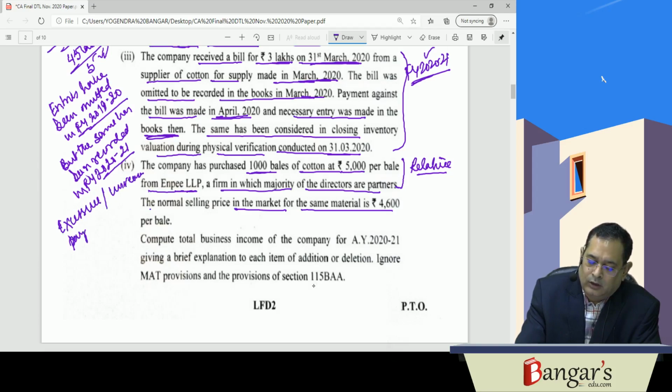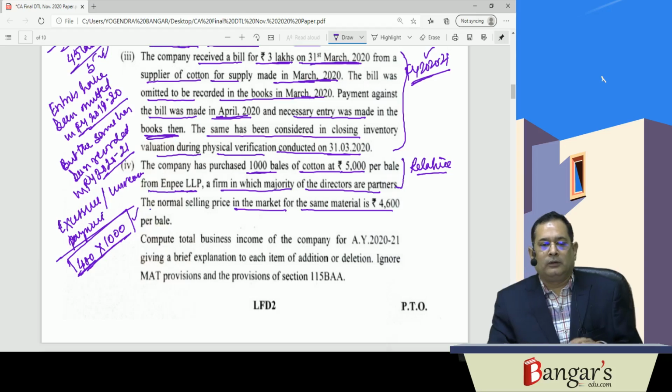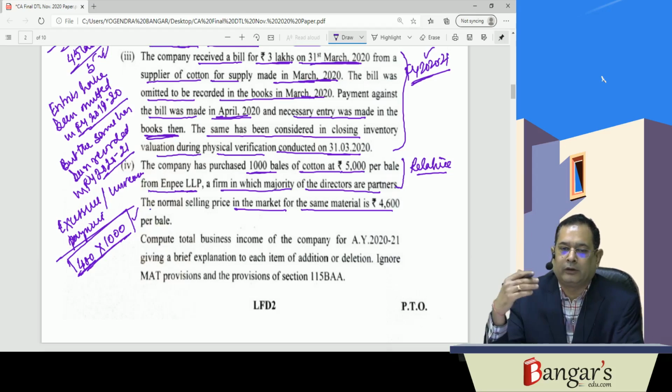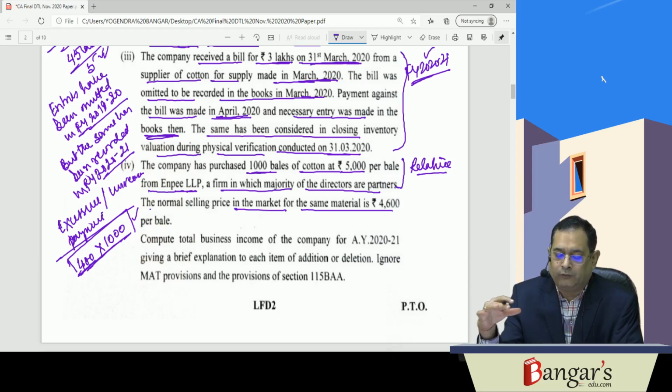How much excessive or unreasonable payment has been made? This is 400 per bale, and 1000 bales have been purchased. Therefore, this is excessive or unreasonable, and this will be disallowed in case we make payment to relatives which is excessive or unreasonable, having regard to the fair market value of the goods.